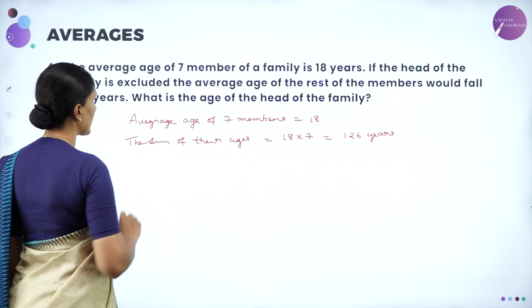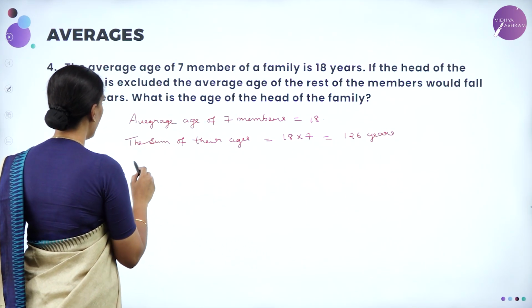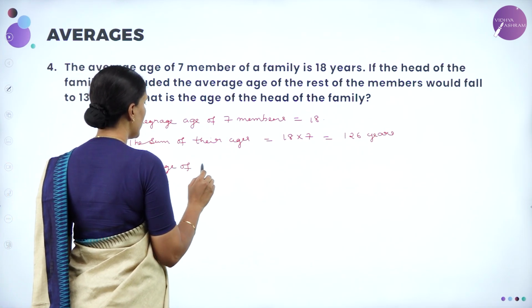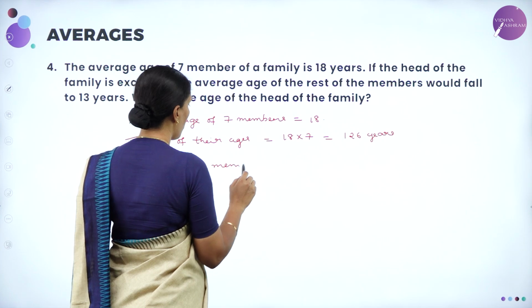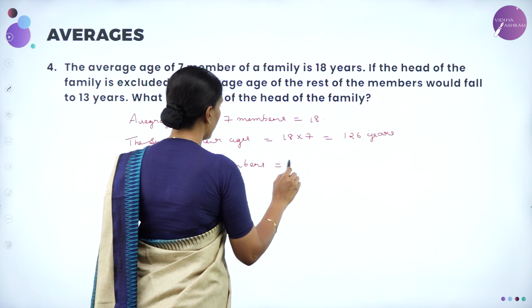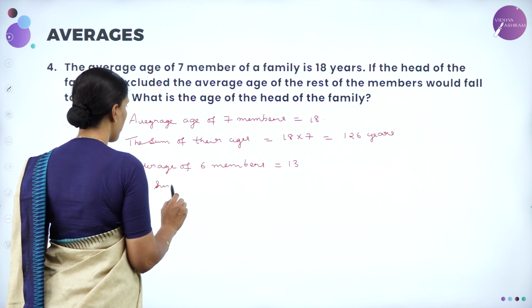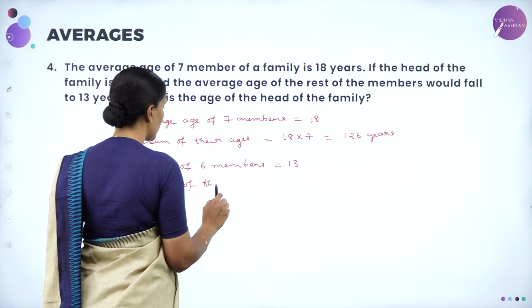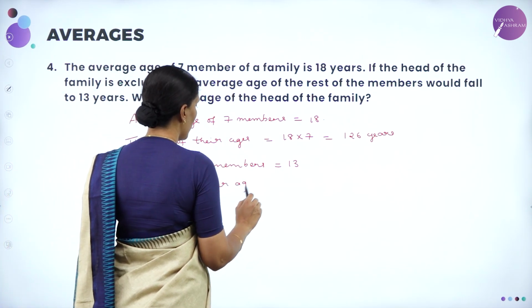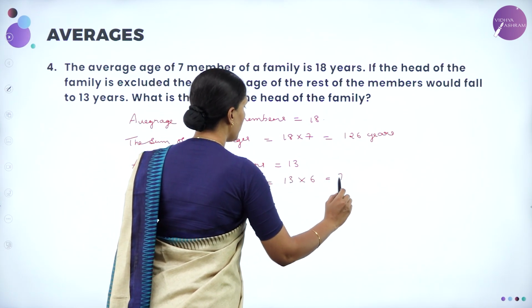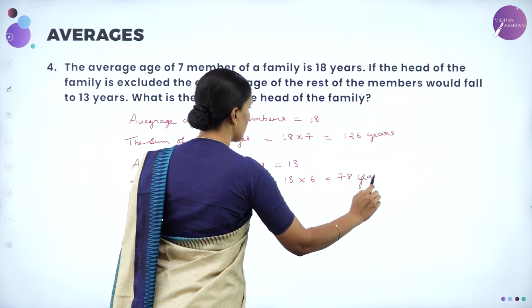Now one person is excluded, that is the head of the family. Then the average of 6 members falls to 13. Then the sum of their ages will be equal to 13 into 6, which is equal to 78 years.